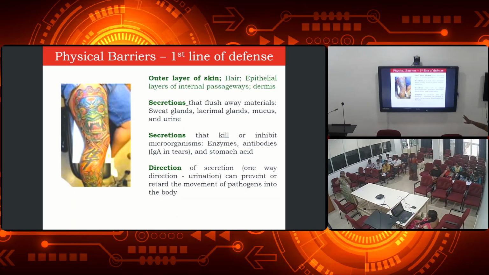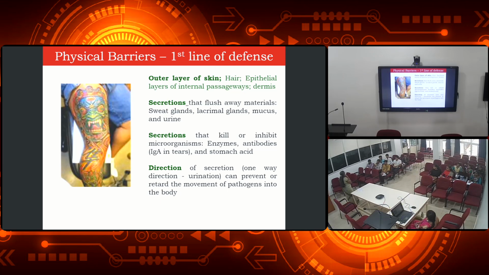Okay, so the first line of defense, as I said, is the outer layer of the skin, that is the epithelial layer of the internal passages, and it will be secreting materials which will flush out the pathogens, as well as some of the secretions produced by the mucus or the glands, which will kill or inhibit the microorganisms. Another thing to be noted is that our body direction is a single direction.